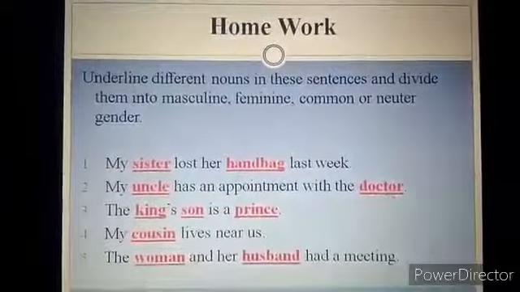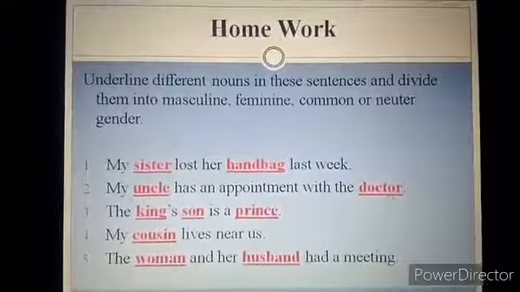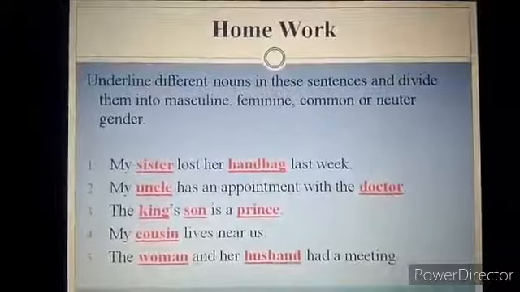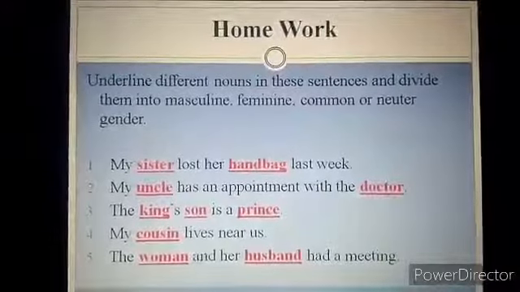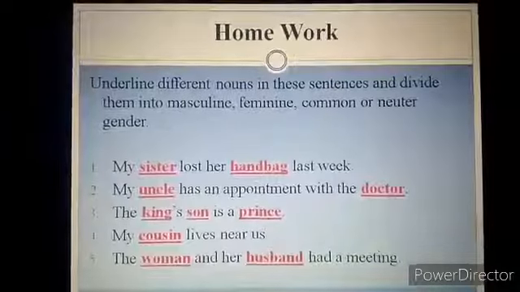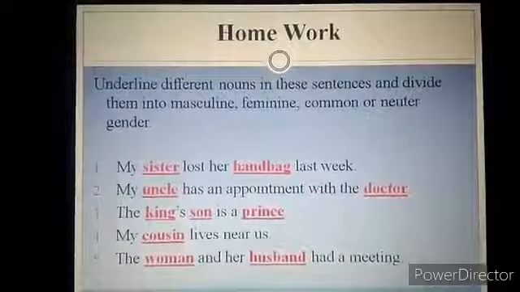Then in the next sentence: my uncle has an appointment with the doctor. Here the two highlighted words are nouns. The word uncle is a common gender. No, it is a masculine gender. Why?